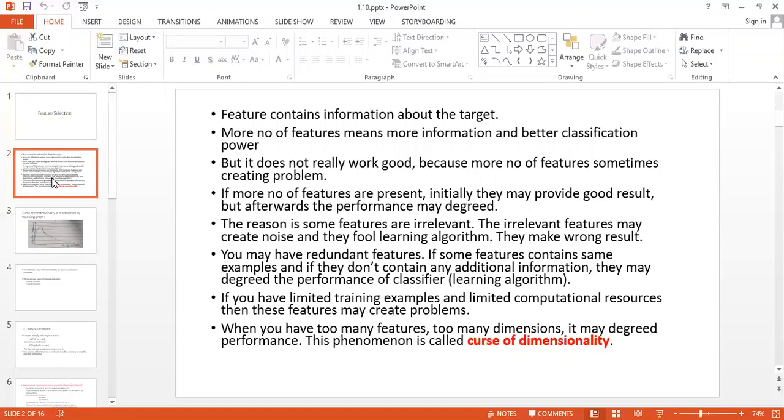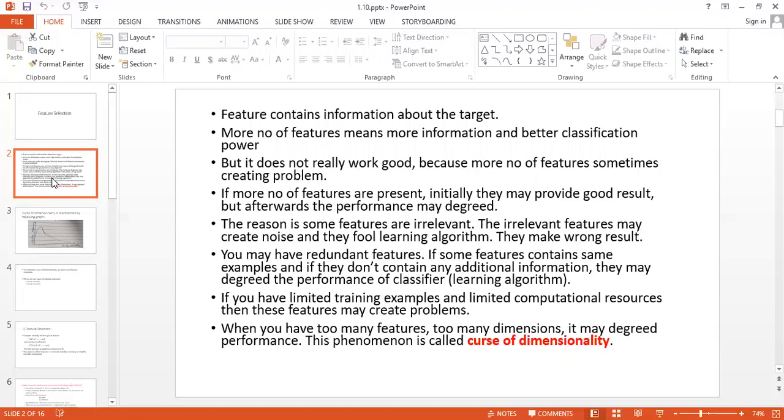Features contain information about the target. More features mean more information and better classification power. Before this, we saw that when we have a number of features or a number of instances, we can get a more accurate result. When we test a number of instances over the algorithm, it creates history, and after creating the history it generates the answers from it, so more features means a more powerful algorithm or a more accurate result.